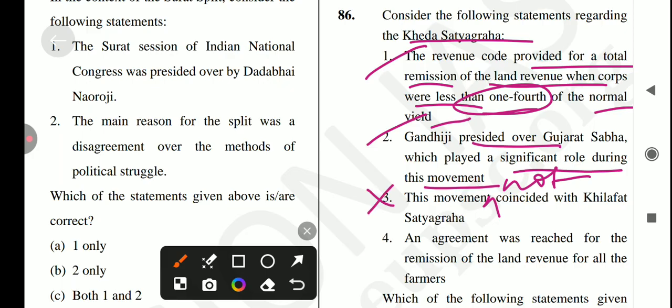Next is an agreement was reached for the remission of the land revenue for all the farmers. Is it true? No, it's not a correct statement, because the Kheda Satyagraha was part of Gandhi's regional movement in his initial days in 1918, whereas the Khilafat non-cooperation movement was his all-India movement launched in 1920. So both movements belong to different periods with different causes. So how can they coincide? So the statement is wrong because of this.